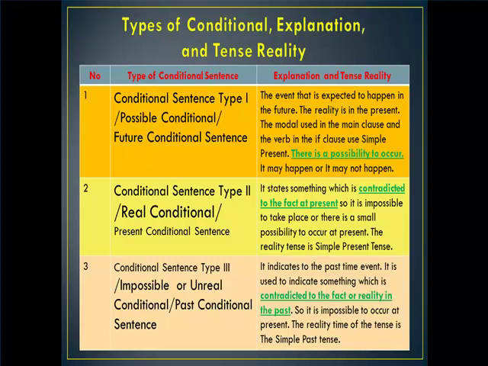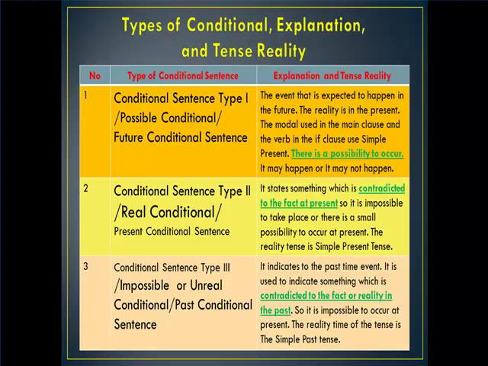The second conditional type, or the unreal conditional or present conditional sentence, states something which is contradicted to the fact at present. So it is impossible to take place, or there is a small possibility to occur at present.